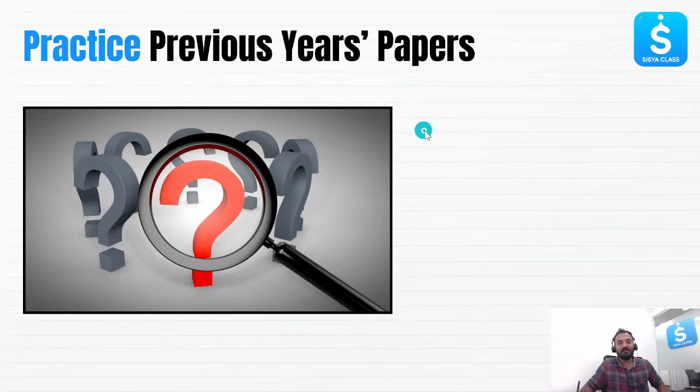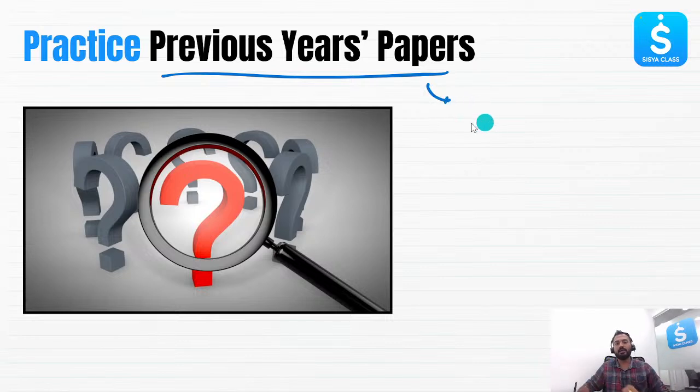So practicing, you should not practice here and there. You should not go on and practice some random questions which are present in some random books. No, you should stick to the previous year papers. You can download these previous year papers and we'll be providing it in the class description, YouTube description also. I'll be providing you the link. You can go through that link and download the previous year papers directly from the CBSE website. No need to go here and there and practice something different. Go to the previous year paper section in the CBSE official website, practice those questions. And once you practice these questions, your preparation will be final.